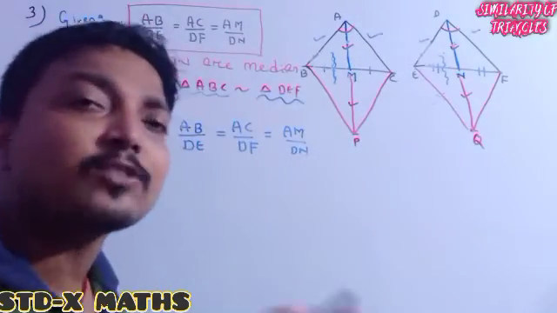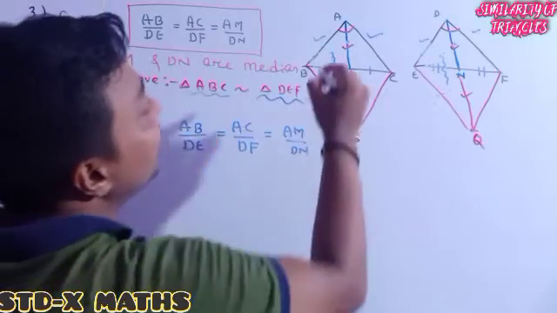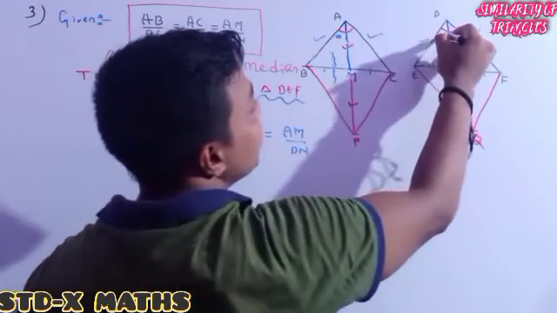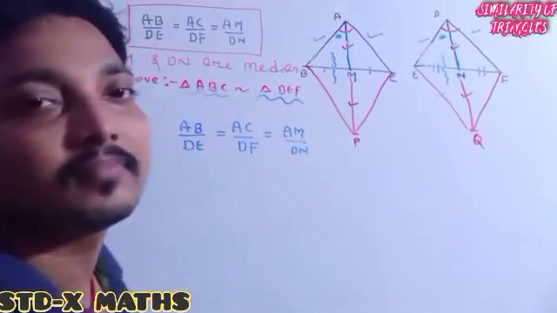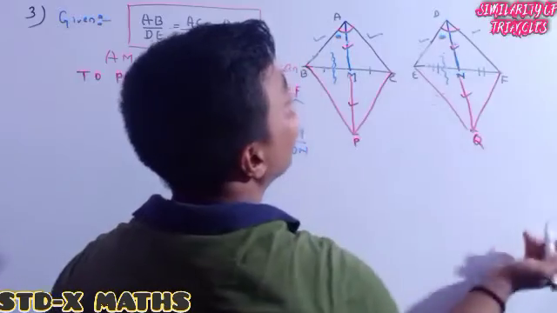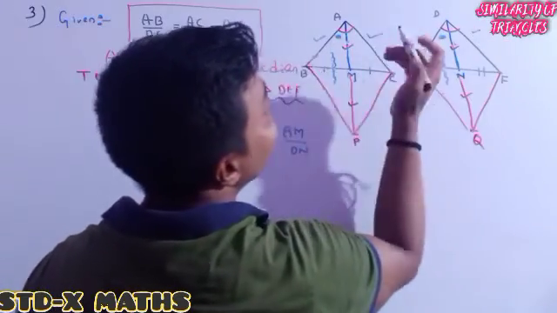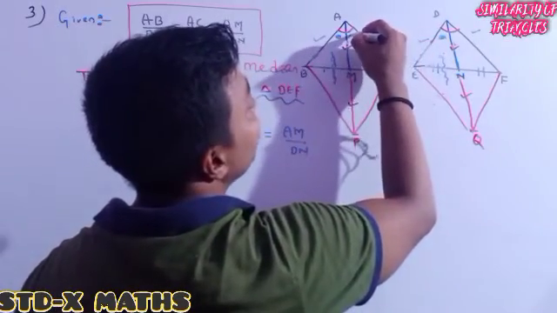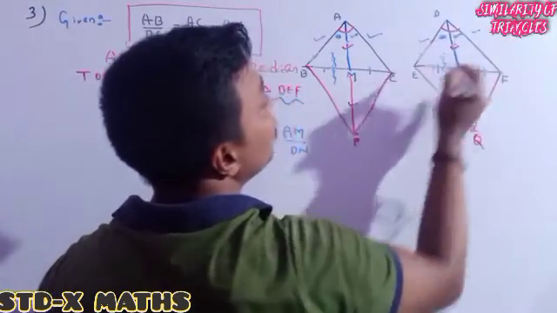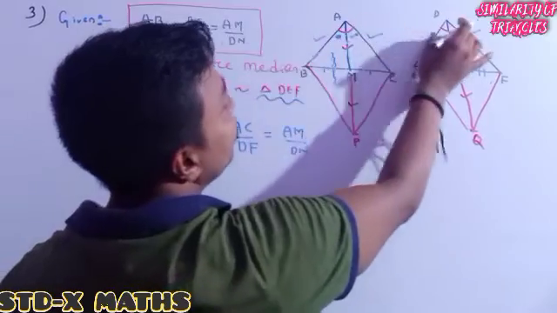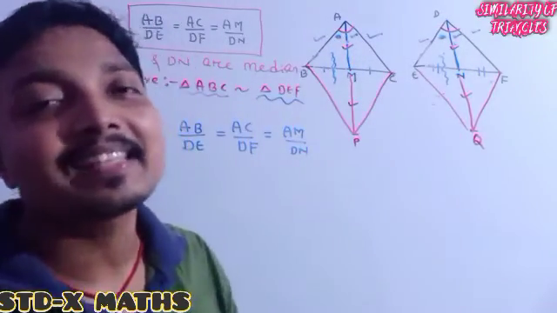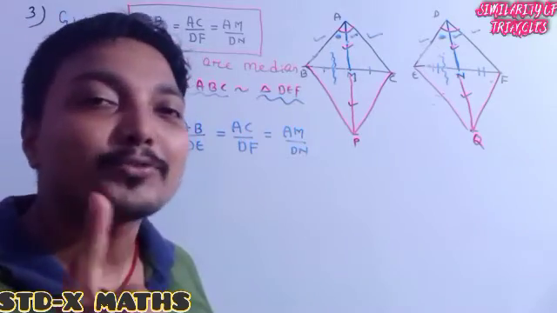So whenever I can show both the triangles are similar, I can prove that this dot mark angle is the same as this dot mark angle. In the same way, I have to show that the right side triangle is similar to the right side triangle, so this tick mark is the same as this tick mark. Then I can say that the sum of these two is the same as the sum of these two. Finally, I can say angle A is the same as angle D. Now you understood my target.